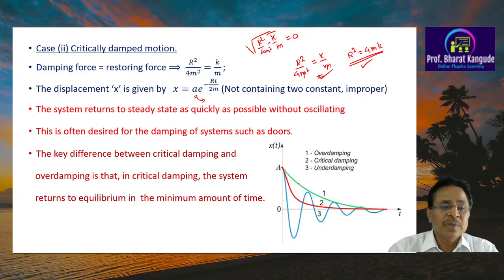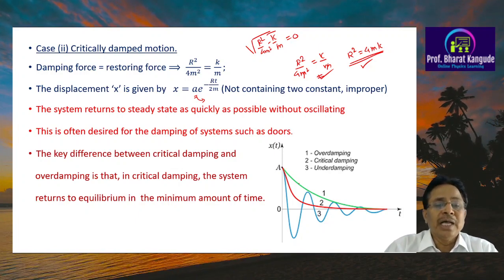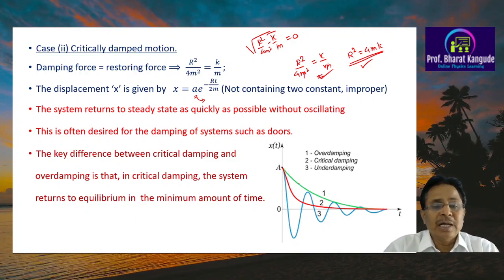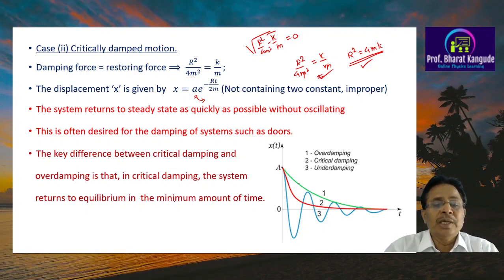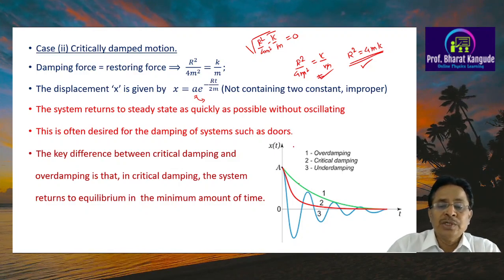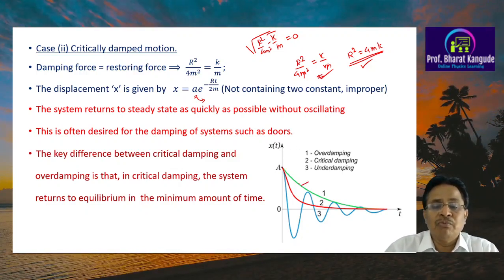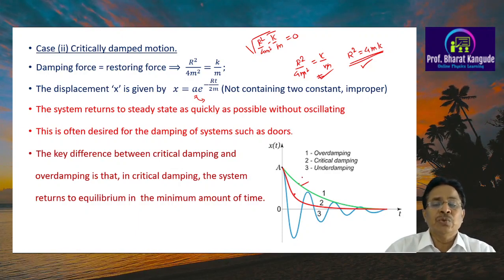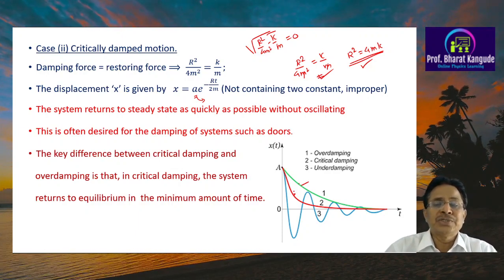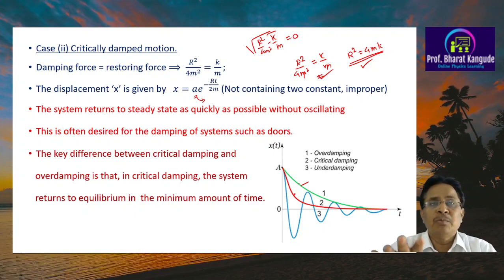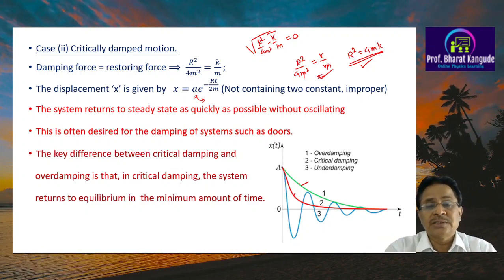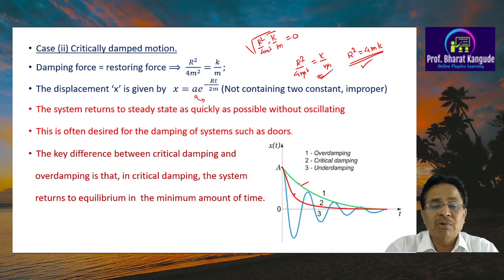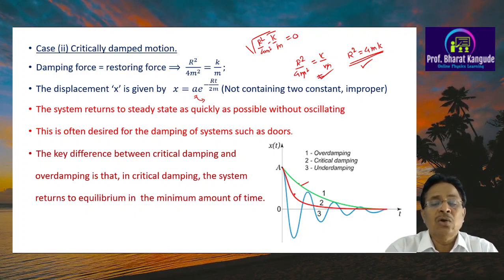Now as I said, the key difference between critical damping and over damping, that means case 1 and case 2, is that in critical damping the system returns to equilibrium in the minimum amount of time. So here it takes some more time, here it takes much less time, and that is the difference between case 1 and case 2. So over damped and critically damped, these two cases arise mathematically, and practically also we come across these two different types of conditions, but physically, as per our purpose, both of these conditions are not useful.